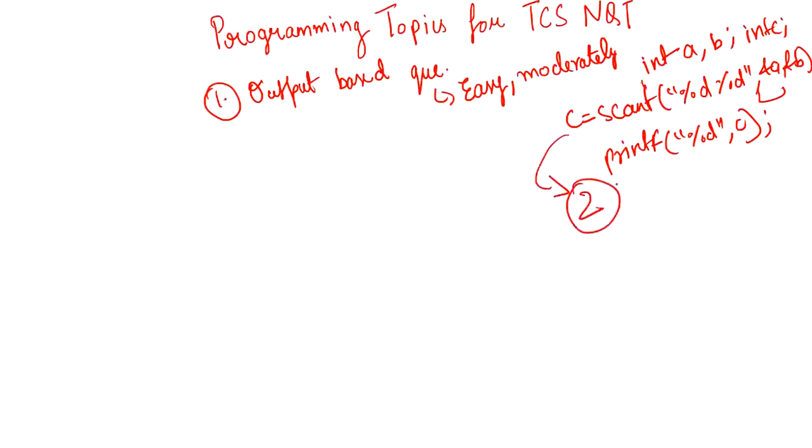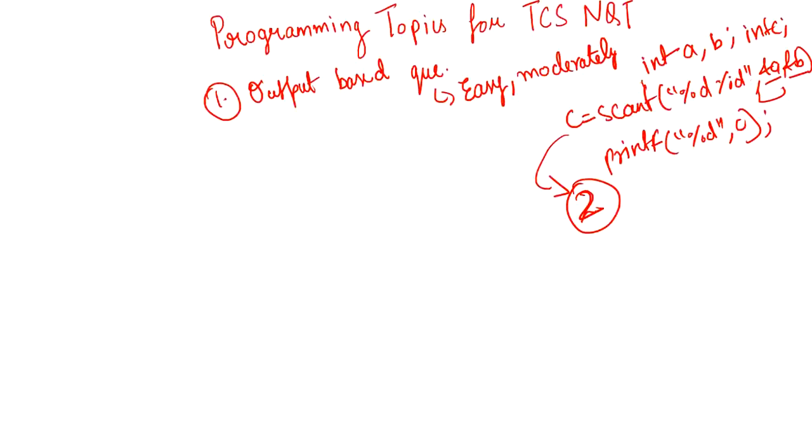So these sort of questions are expected. They are tricky, although they are easy. If you are not aware of the functionality, if you haven't solved or practiced the question, for sure you are going to make mistakes. Now why did we get 2 here? Basically by using scanf we are entering the values of two variables, that is a and b, right? So that's why c equals 2.